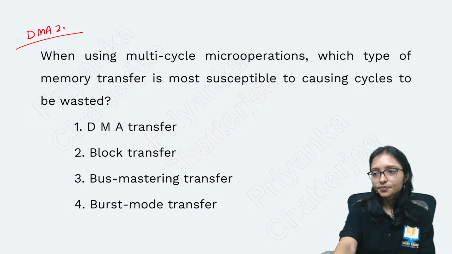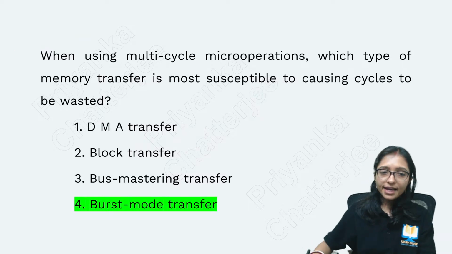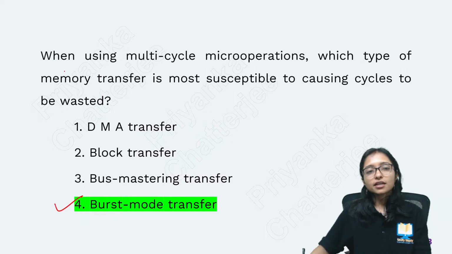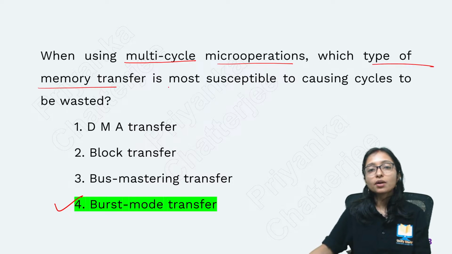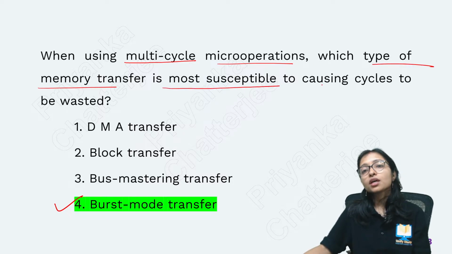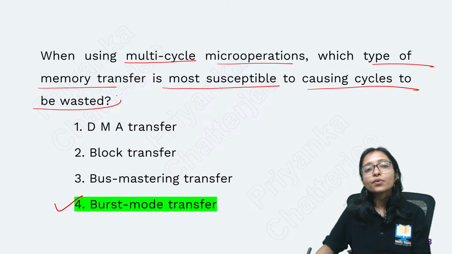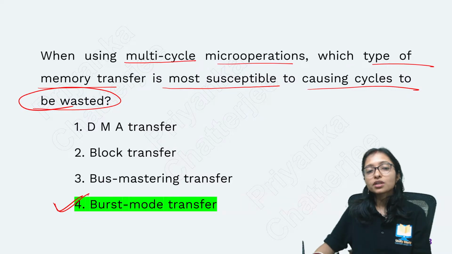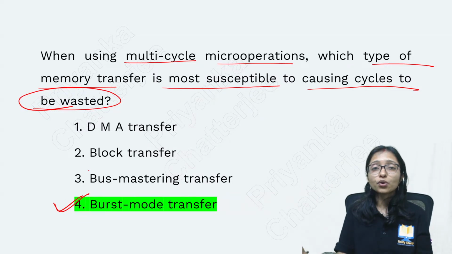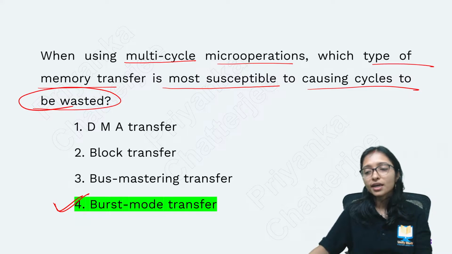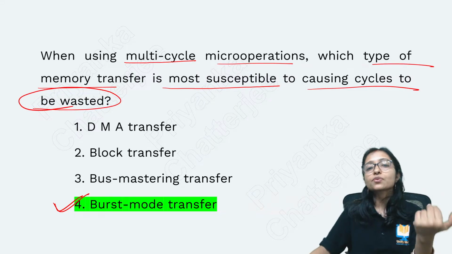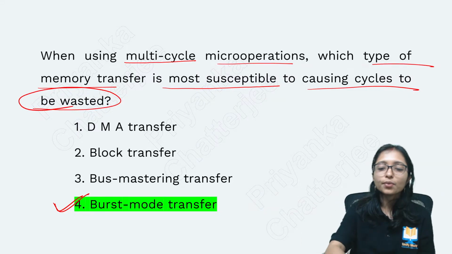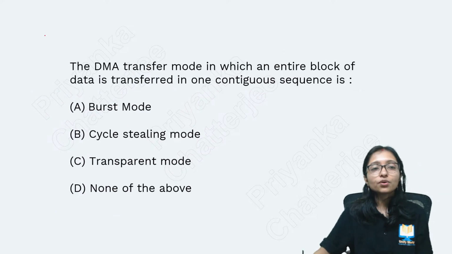Yes, question number 2, answer is coming. Yes, option 4 is the correct answer. When using the multi-cycle operation, which type of memory transfer is most susceptible to causing cycles to be wasted? Cycle wastage is going on in burst mode, because you are sending a huge amount of data. CPU is not working here, CPU is blocked, so that's why cycle is wasted. Burst mode, very good.